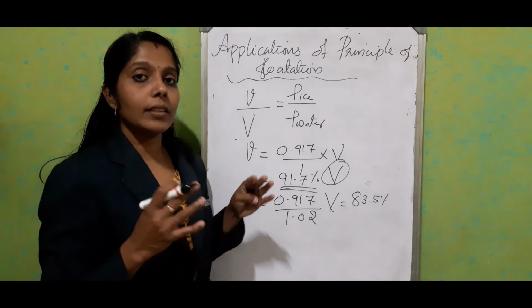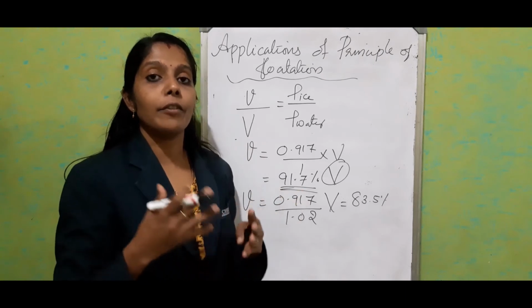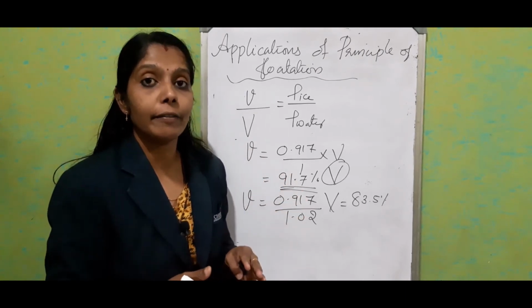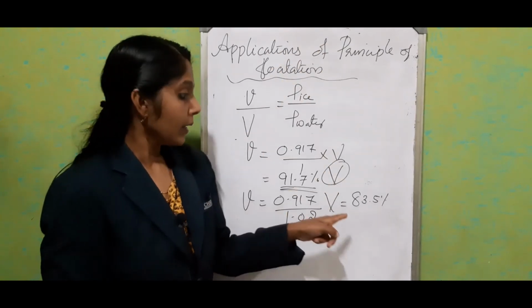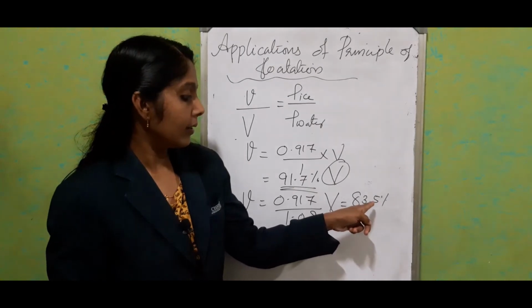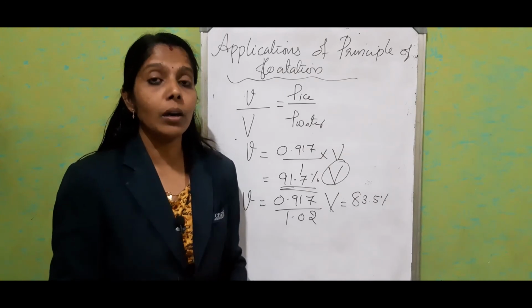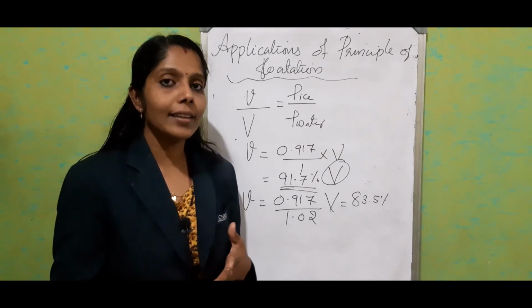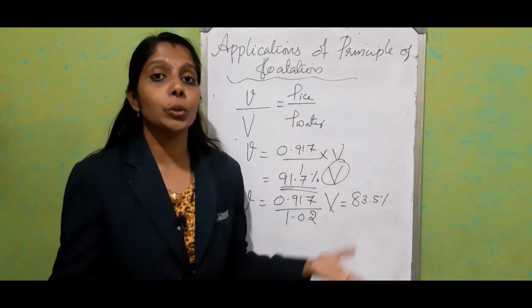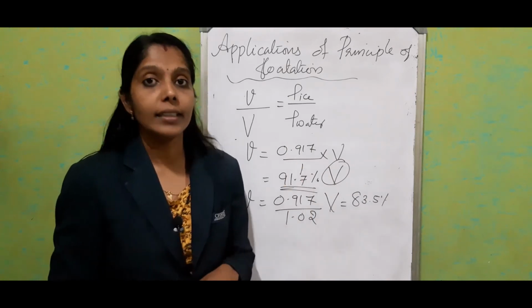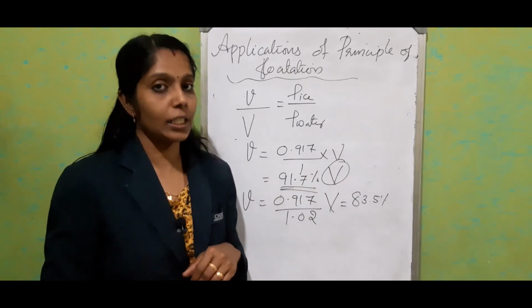So the iceberg is really dangerous for the sailing of ships. The captain or the driver of the ship sometimes may not be able to identify the huge size of the iceberg. Only a little bit of the part will be above the water. The balance, nearly 17%, will be above the water, but the inside size may not be identified. Due to that reason, that accident occurred for the Titanic. They couldn't identify the huge size of the iceberg which is inside the sea water. So it's really difficult to travel in between the icebergs.